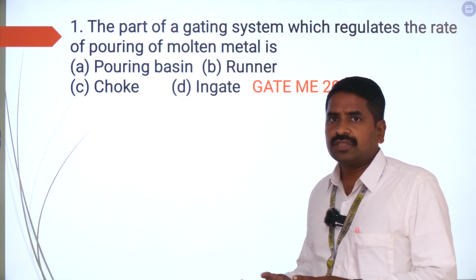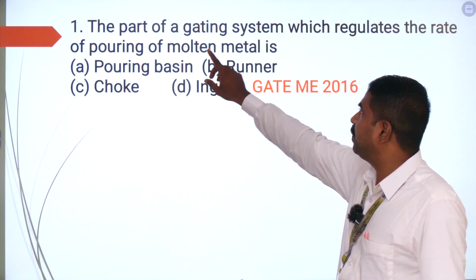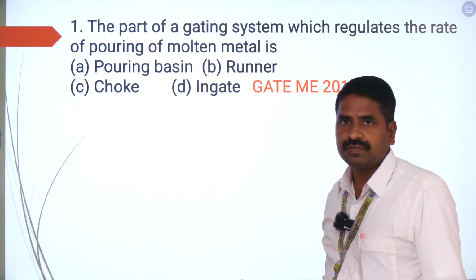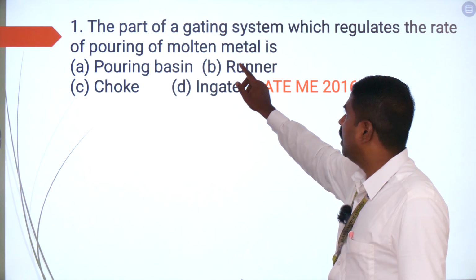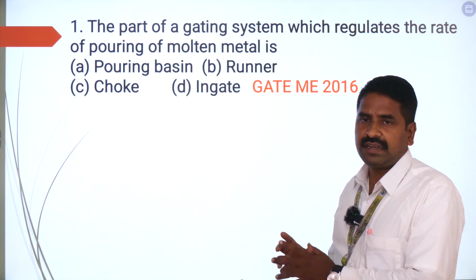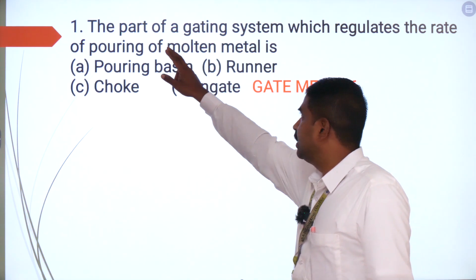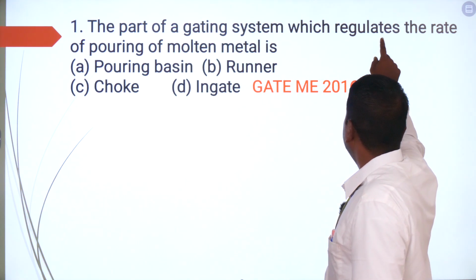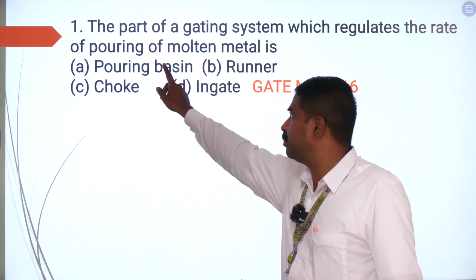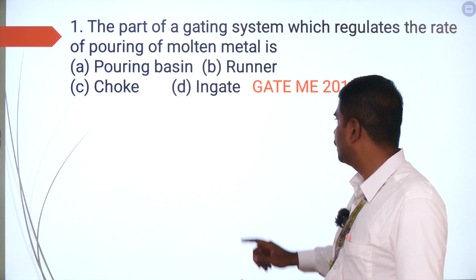The first question was asked in the year GATE 2016. The part of a gating system which regulates the rate of pouring of molten metal is: option A, pouring basin; option B, runner; option C, choke; and option D, in-gate. To repeat once again, the question is: the part of a gating system which regulates the rate of pouring of molten metal is, and you are given these four options.